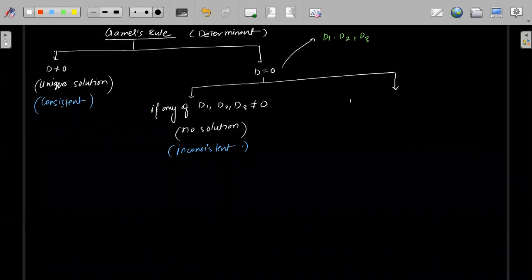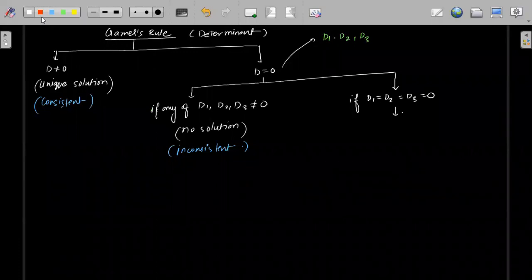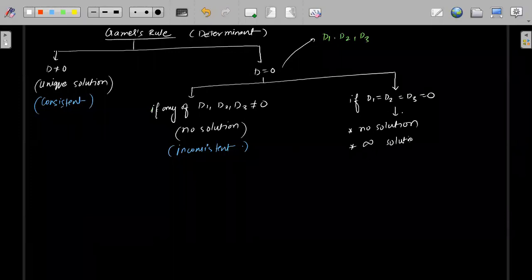Next, if D1 is equal to D2 is equal to D3, all are equal to 0, then there are two conditions. You can get either no solution, or you can get infinite number of solutions.